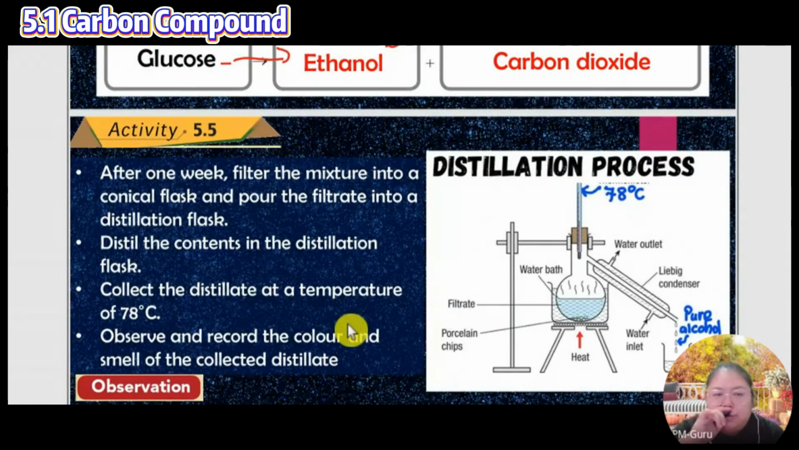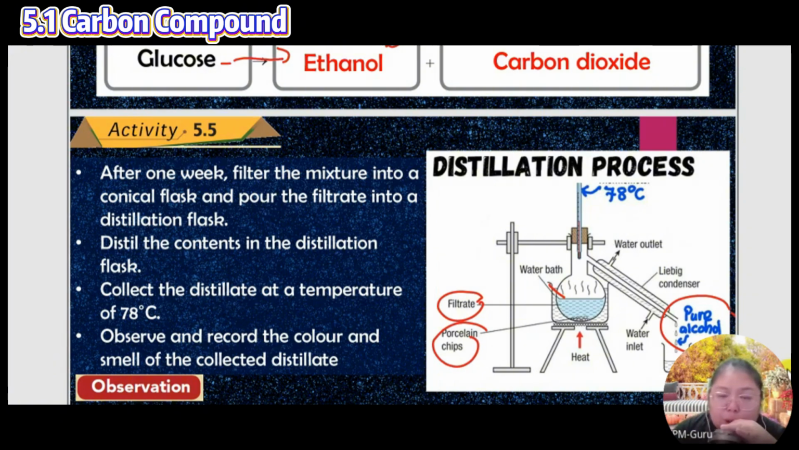Okay, now you can see activity 5.5, they distill. That means just now the ethanol is not pure. They want it purer. So after 1 week, they filter the mixture into the conical flask and pour the filtrate into the distillation flask. Then they join together here. Filtrate and porcelain chips, water bath. This one functions to produce pure alcohol. Just now it is not pure, just ethanol.